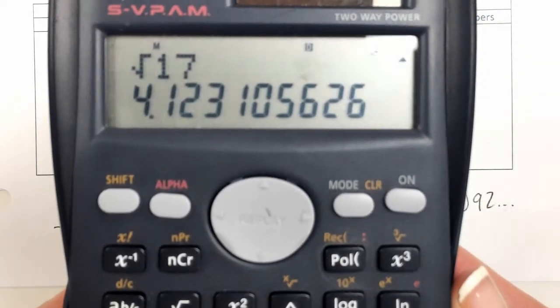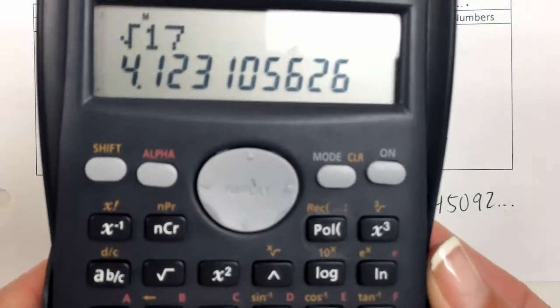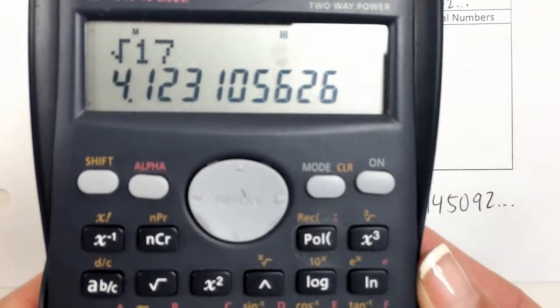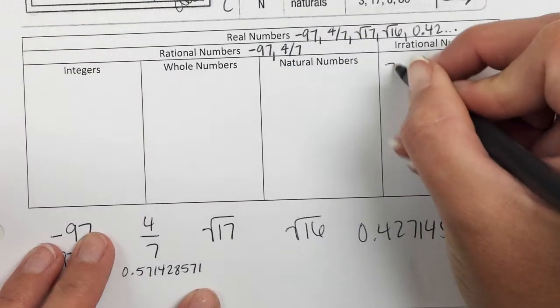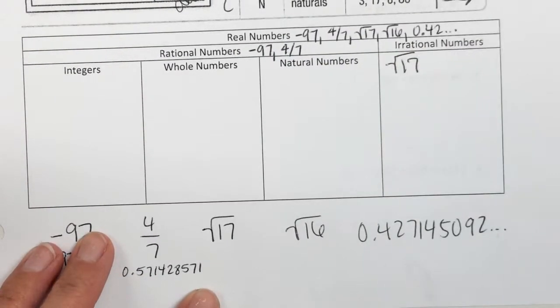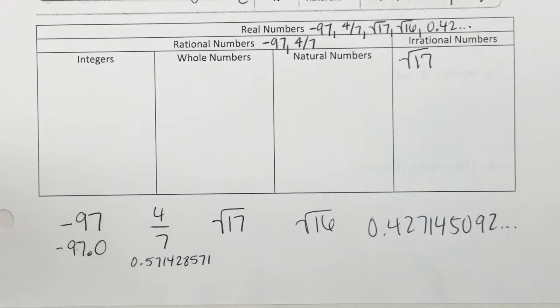Does that have a pattern? Does it end? Nope, it's going to go on forever. So it's what? Irrational. Very good. So if you can't remember that non-perfect square roots are irrational, then you can just type it in your calculator and see what it looks like as a decimal.